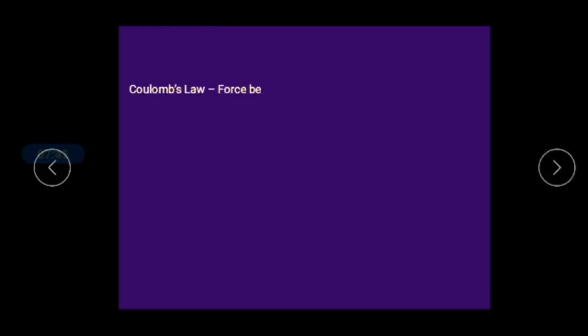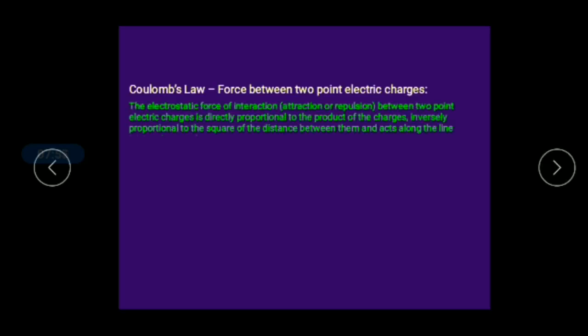So let us move on to the next topic, that is Coulomb's law. Otherwise it is called Coulomb's inverse square law. This is the law which tells about the force between two point charges, right.